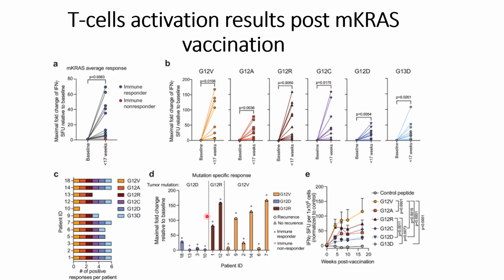Especially in panel D, we can see that for the G12R and G12V mutations, many patients show an elevated or high fold change compared to the case where patients have the G12D mutations. Similar results were seen in the time-dependent studies, where G12V and G12R IFN-γ production outperformed the other mutations, such as G12D.